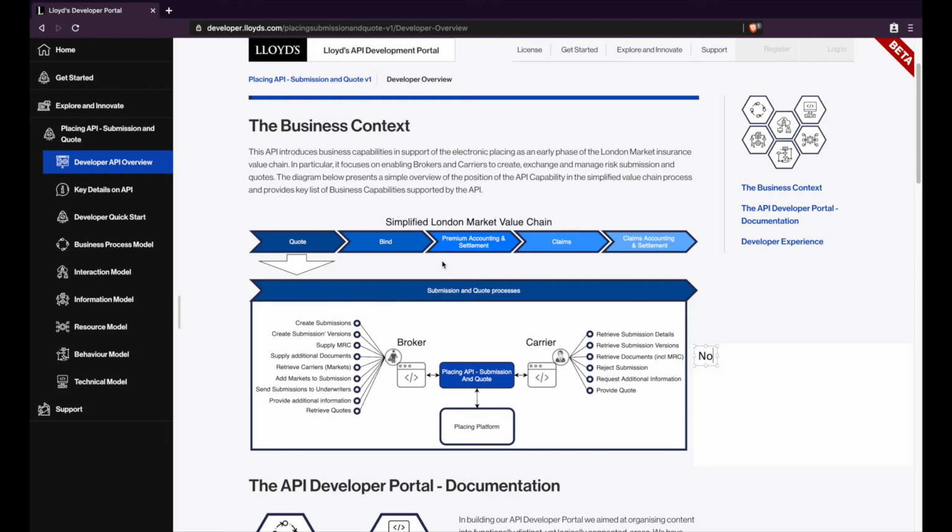Important to mention here is what is not yet implemented in the current version, and this includes multi-section placements, facilities including declarations, ad hoc messaging, and withdrawals and closures of submissions. Finally, a reminder that the APIs focus on supporting complex risk placements, and with the exception of those not yet implemented features, covers all business aspects of submission quote business activities.